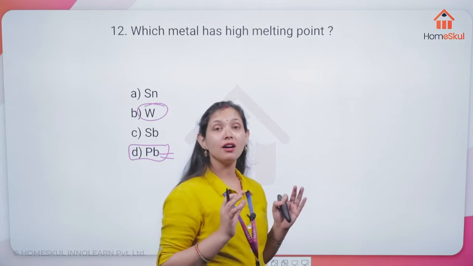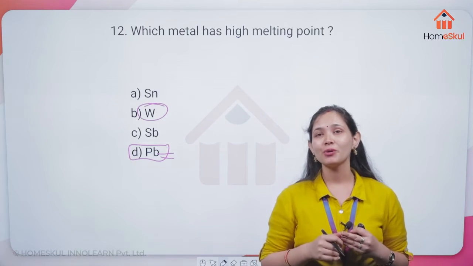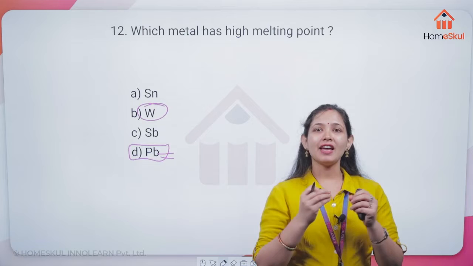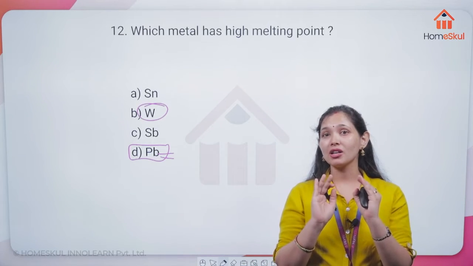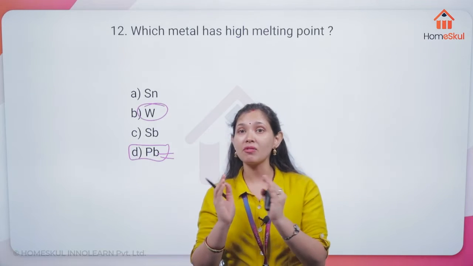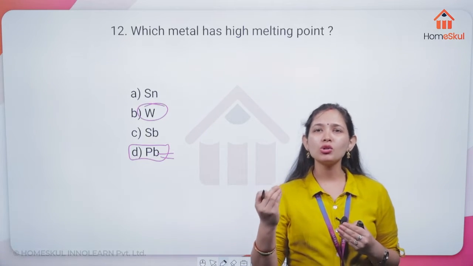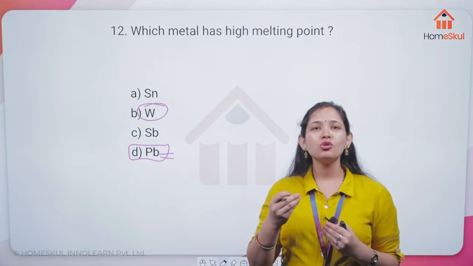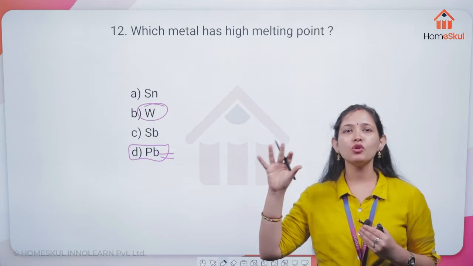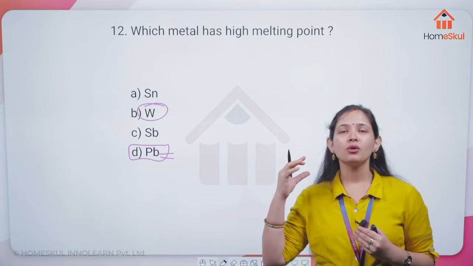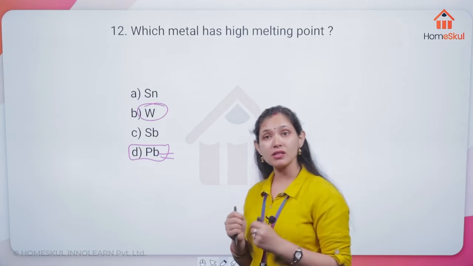You know that a large amount of heat is released when we blow that bulb. Still that filament does not break. It can resist that amount of heat. Because a lot of heat is produced when you blow the bulb. So if you use some other metal which is not that heat resistant, it will fuse or just break off. But when it comes to tungsten, tungsten is heat resistant.